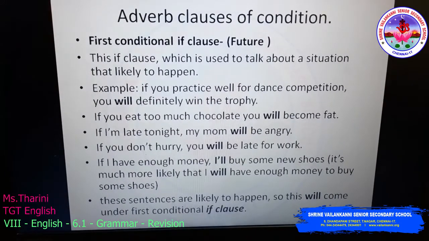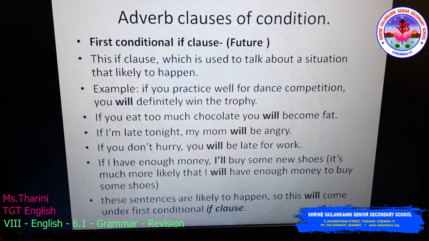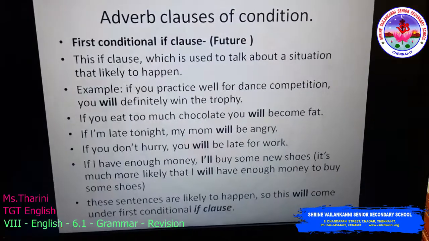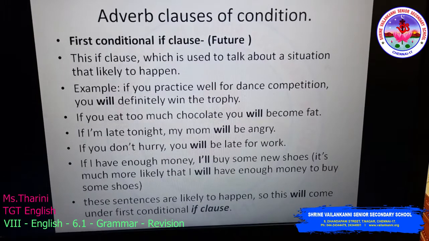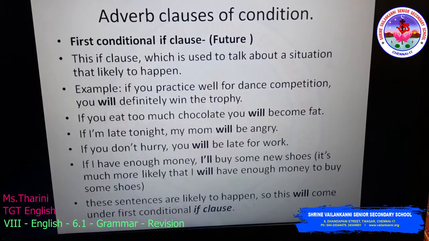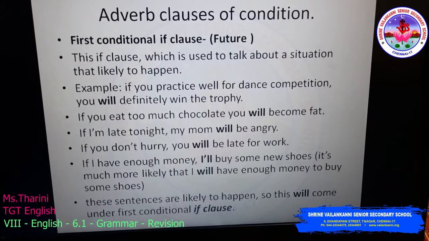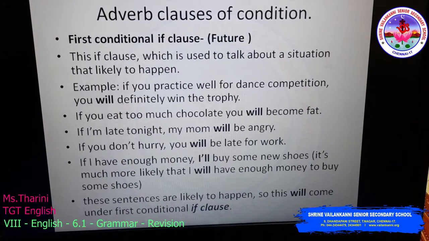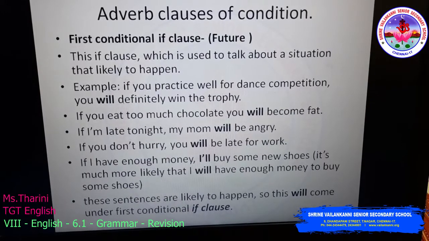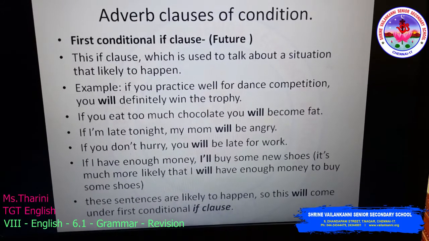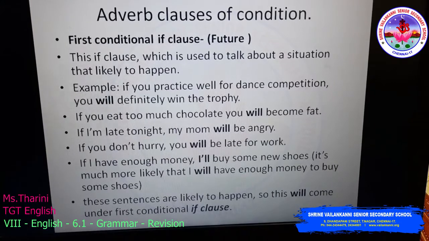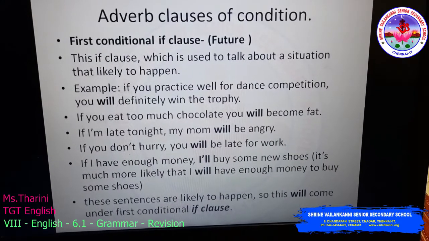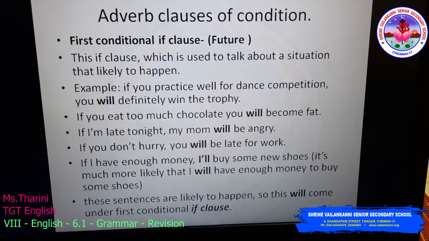That is will. If the sentence has a will, then that is a first conditional if clause. If you eat too much chocolate, you will become fat, which is likely to happen. If I am late tonight, my mom will be angry. This sentence is likely to happen and it has will, so it is a first conditional if clause.